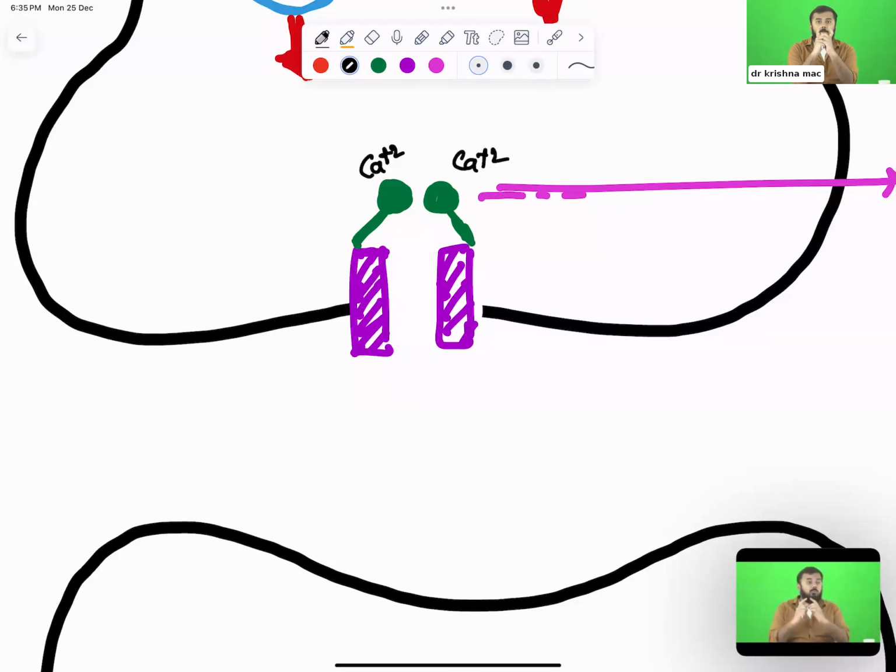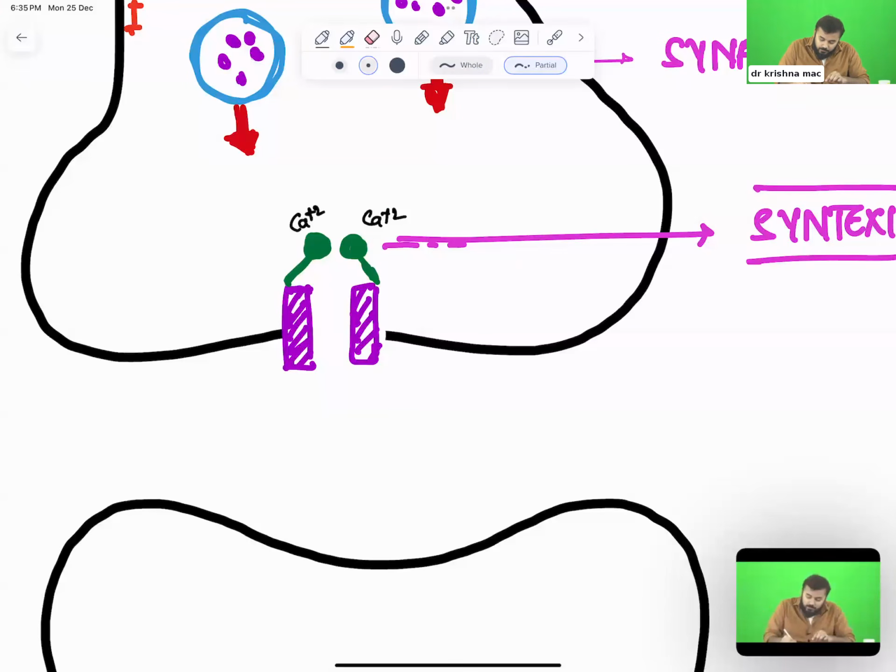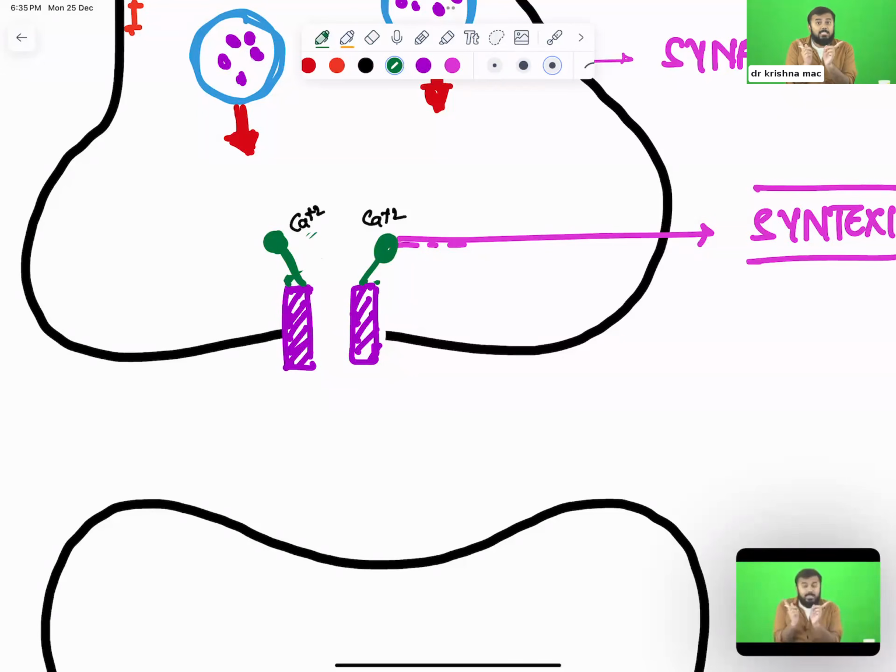So what will happen when positive repels like this? This is how the picture looks. When both the positive charges repel, this is how the image looks. Here they go. This is how the image looks. Yes or no? Now, once the positive charges are repelled, the gates are open.